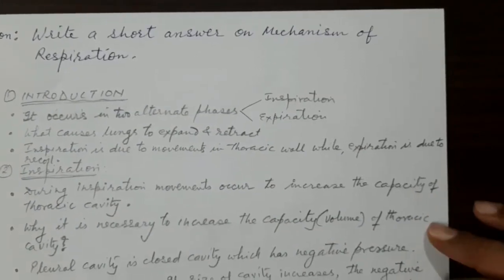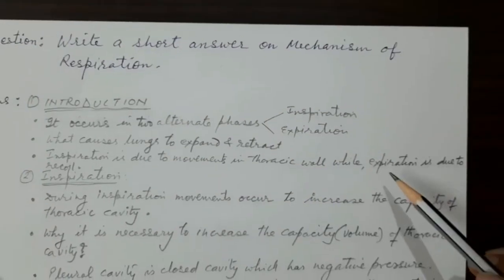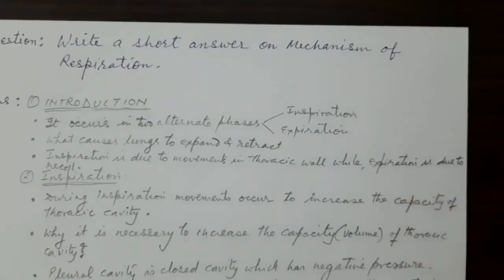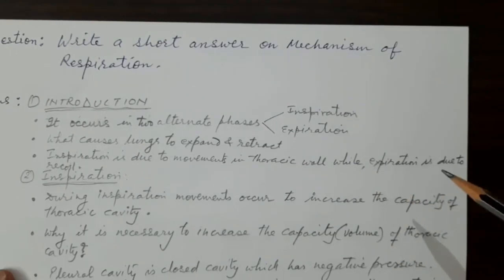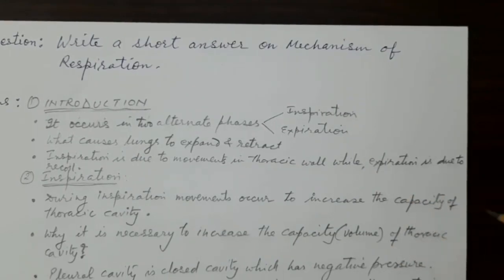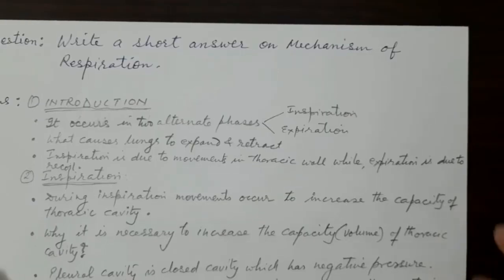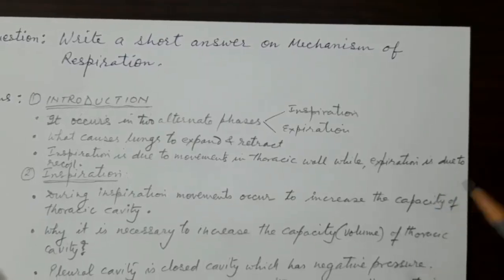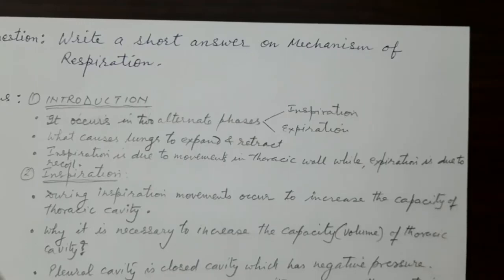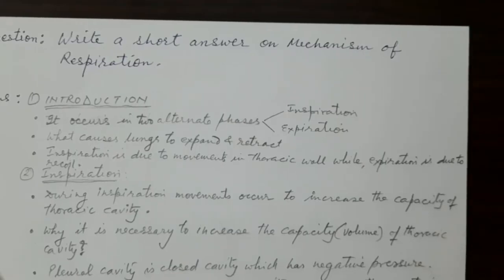There are some other muscles also which are attached to the ribs. They are also muscles involved in the respiration. These muscles cause the movement in the thoracic wall. Inspiration takes place due to the contraction of the muscles attached to the ribs, while expiration, when you are exhaling the air out, is due to the recoil.